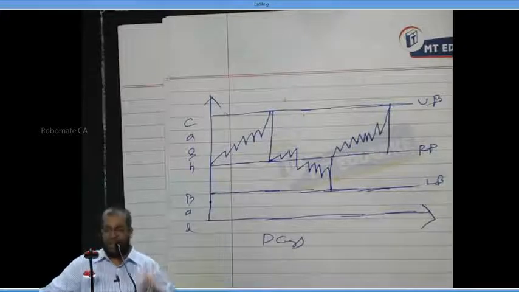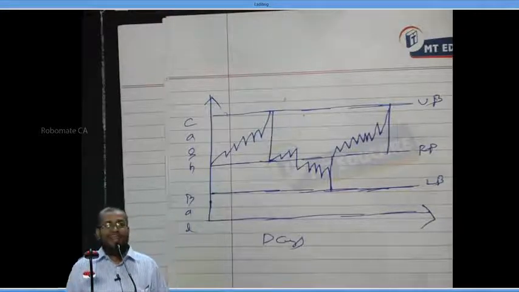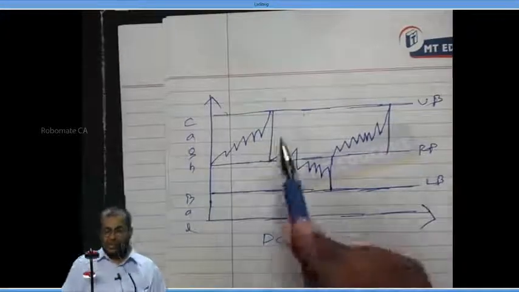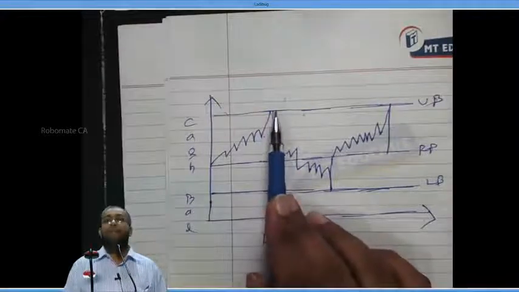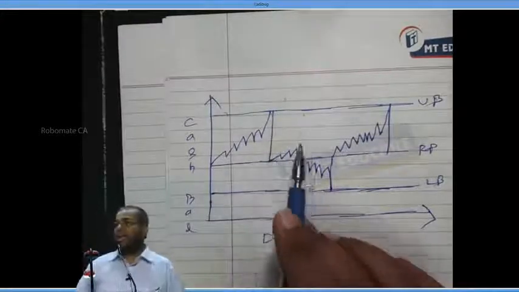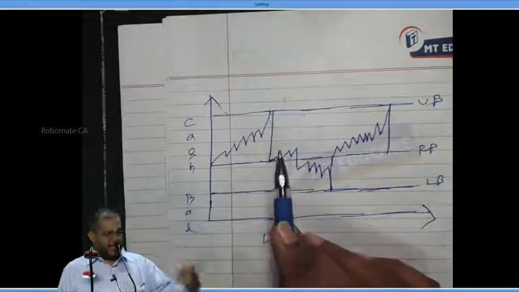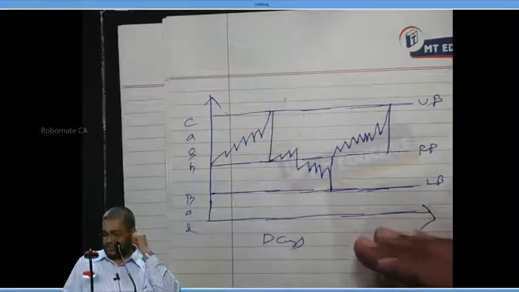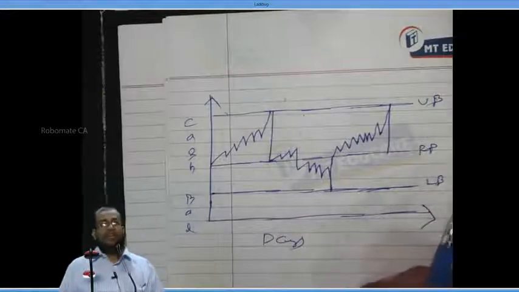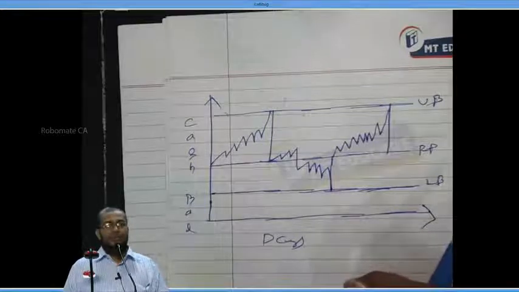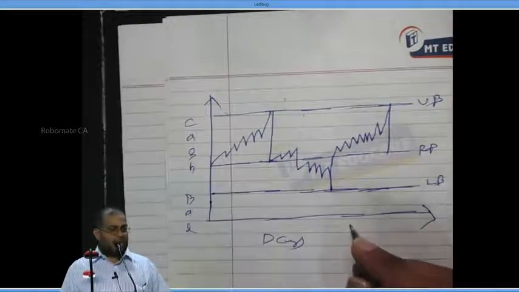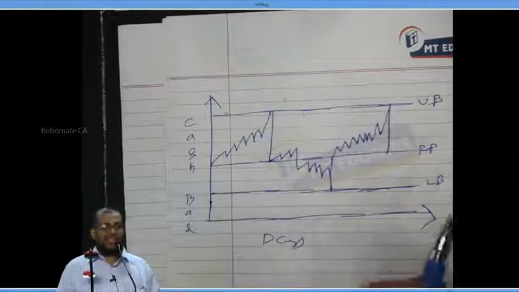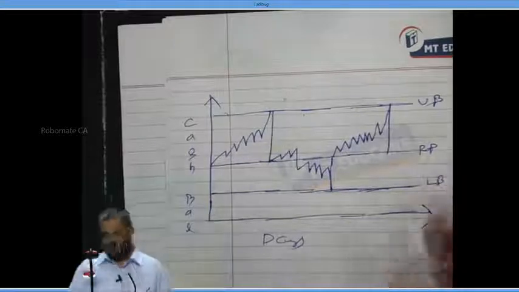Point number 3: when the cash balance touches the upper bound. Answer me, when the cash balance touches the upper bound, what should he do?